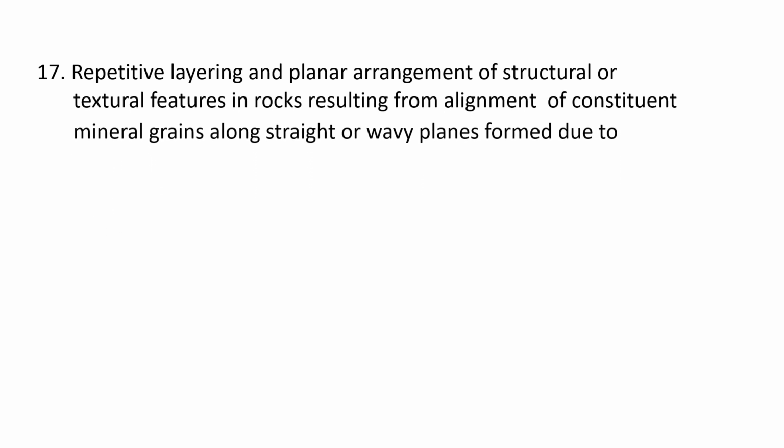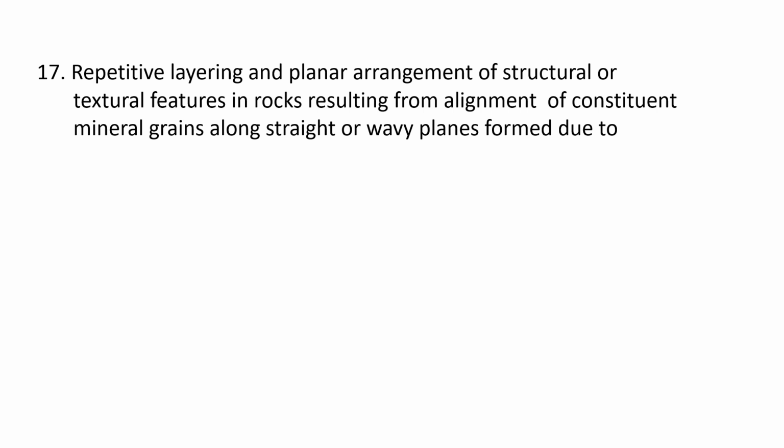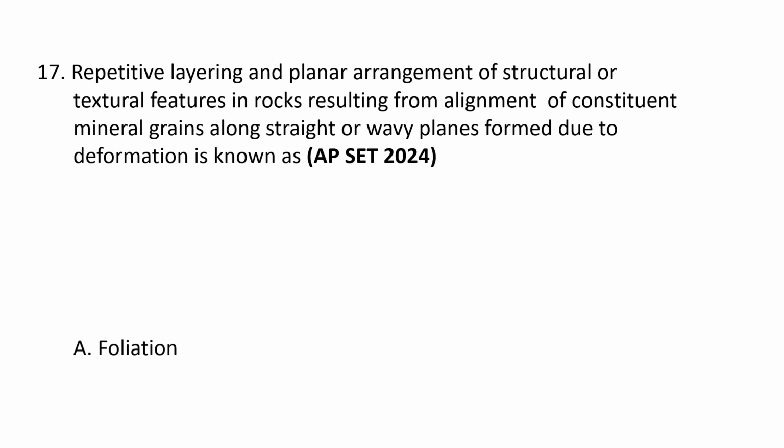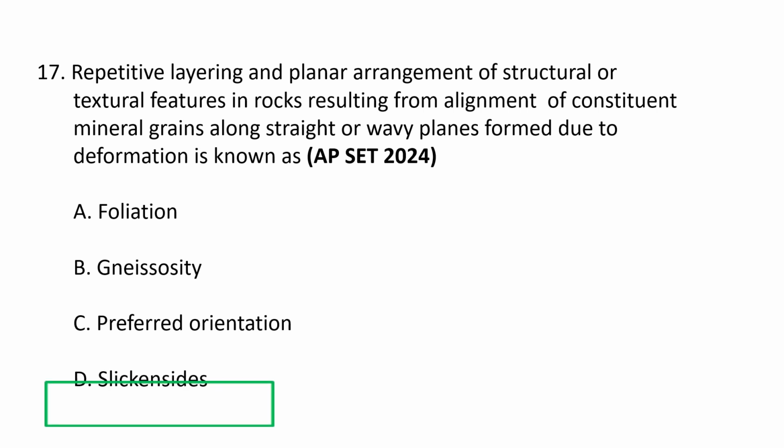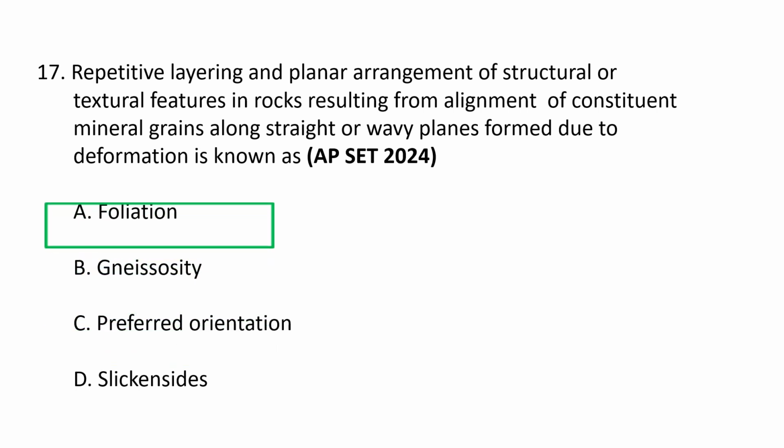Next question. Repetitive layering and planar arrangement of structural or textural features in rocks resulting from alignment of constituent mineral grains along straight or wavy planes formed due to deformation is known as A. Foliation, B. Rosility, C. Preferred orientation, and D. Lineations. So the correct option is A.